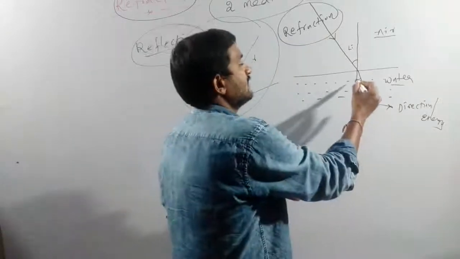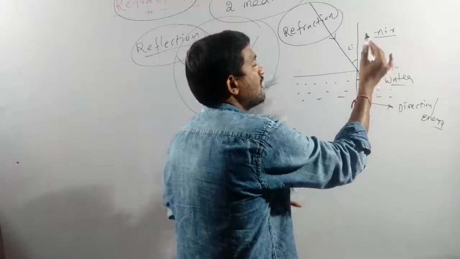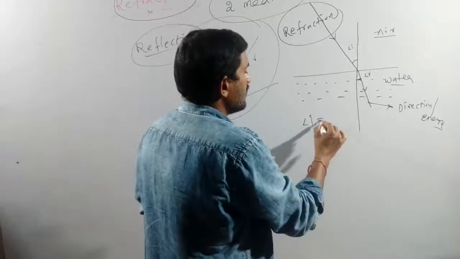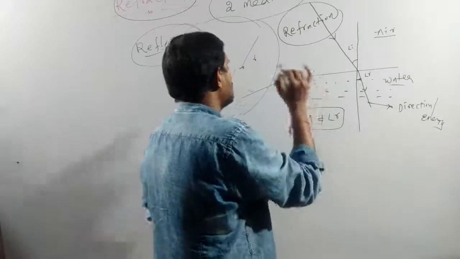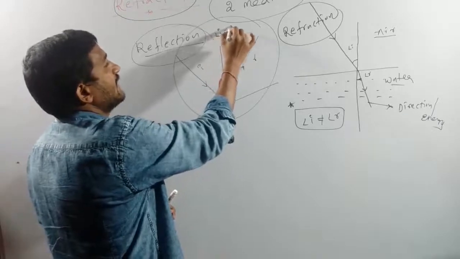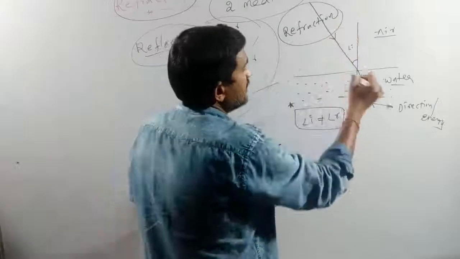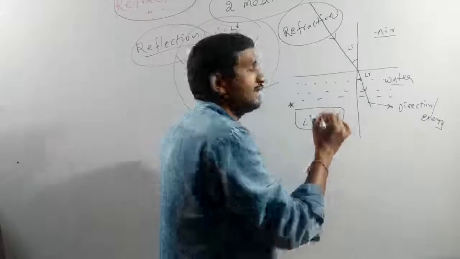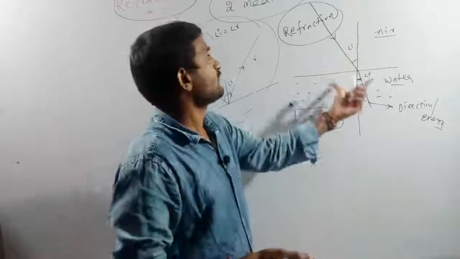The angle between the normal line and the refracted ray is angle R, the refracted angle. Most important: according to the first law of reflection of light, angle I is equal to angle R. But in refraction, angle I does not equal angle R.